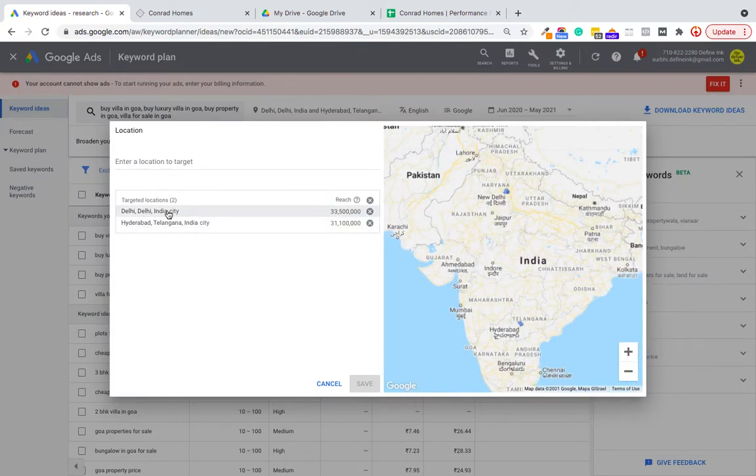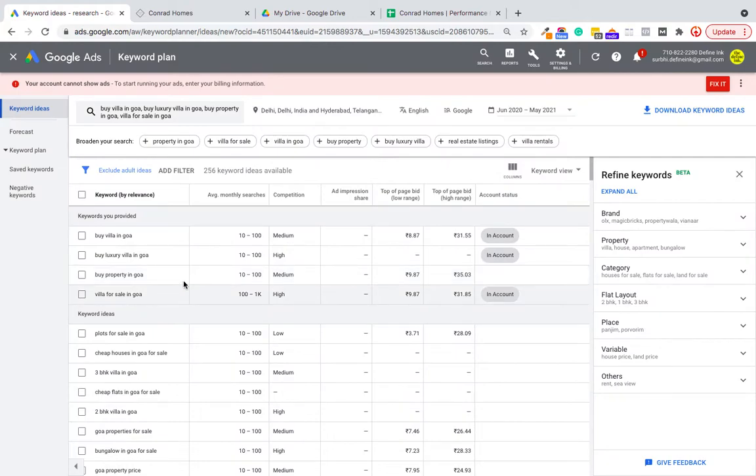So I've removed India and am just targeting Delhi and Hyderabad. And if you see here, these are the search volumes. Now "buy villa in Goa" is 10 to 100. And that's how you see.